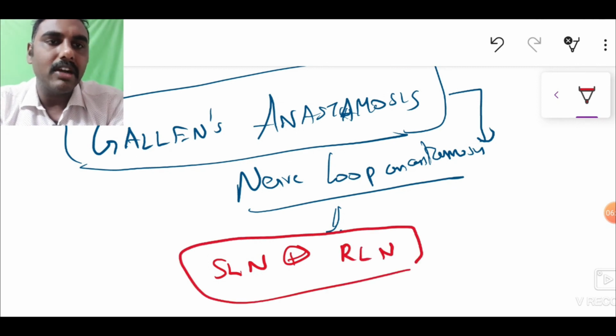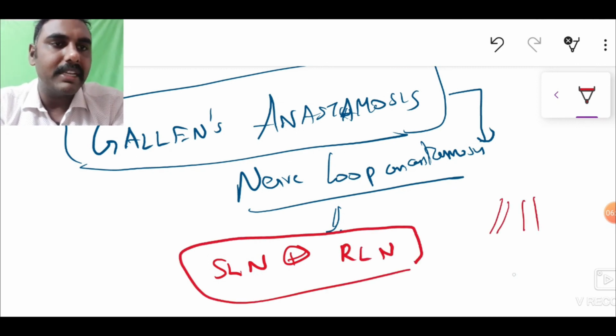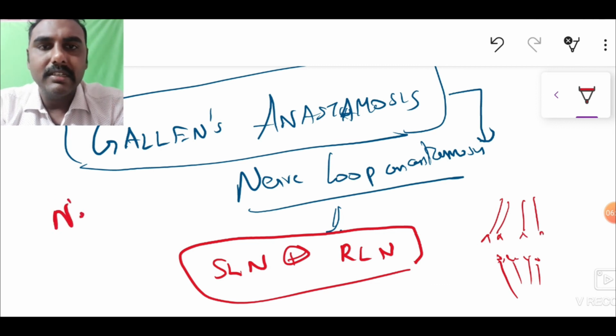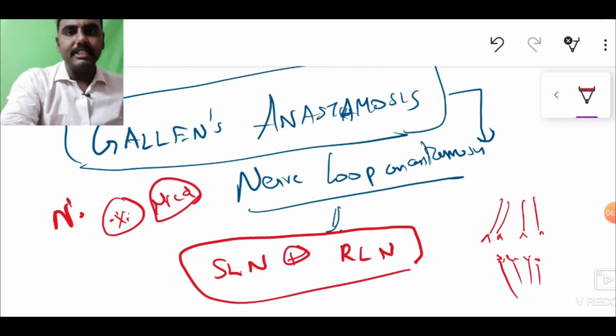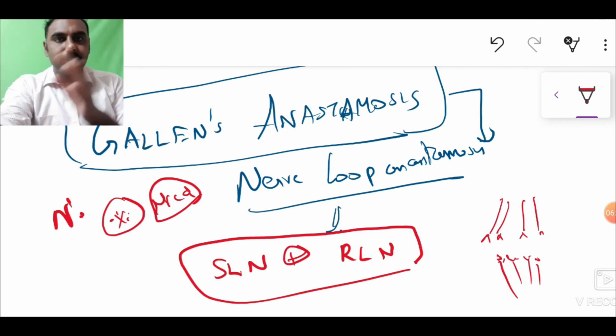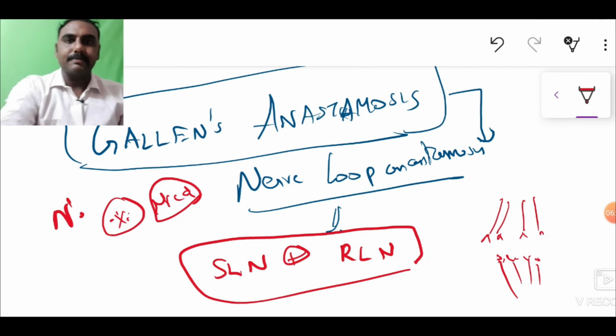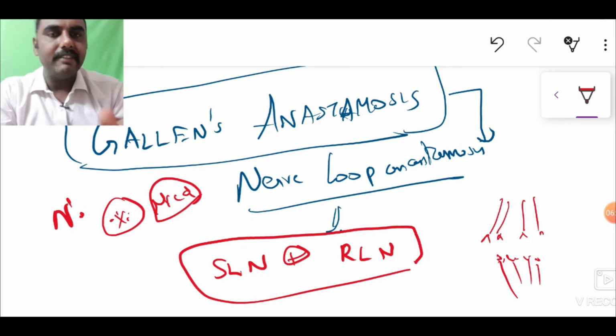There is a common area of anastomosis between them, and that area is called Galen's nerve loop anastomosis, a very important MCQ for the exams, which is a communication between the superior laryngeal nerve and the recurrent laryngeal nerve. This chapter is a very important one.